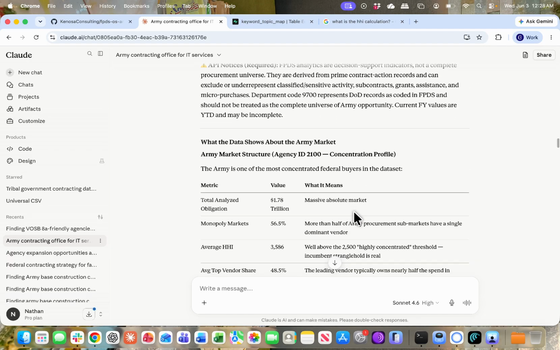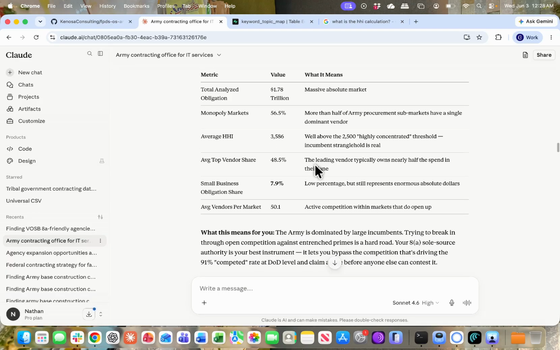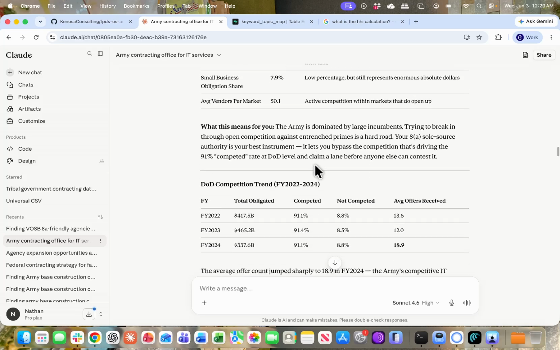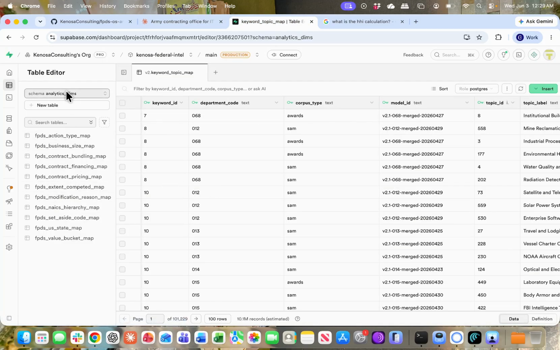Sounds about right. It's going to go through all those steps, and then it's going to say the Army is one of the most concentrated federal buyers in the data set, which is true. And then it's going to give us this breakdown. If you want to read all of this, you can pause the video for yourself. But just so you guys know, ChatGPT, Claude, Gemini cannot aggregate this data in real time. That's the main benefit of this tool. No solution out there right now can aggregate this data going back to the 1950s without doing these long-running data processes. Now, I want to show you what I mean by that.